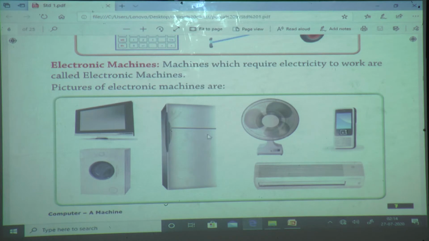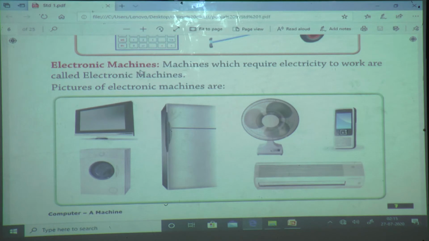Next is a refrigerator. Next, what is this? Good, fan. Next, what is this? AC. AC means what? Air conditioner. Next is mobile. What is this? Mobile phone. These are all electronic machines.